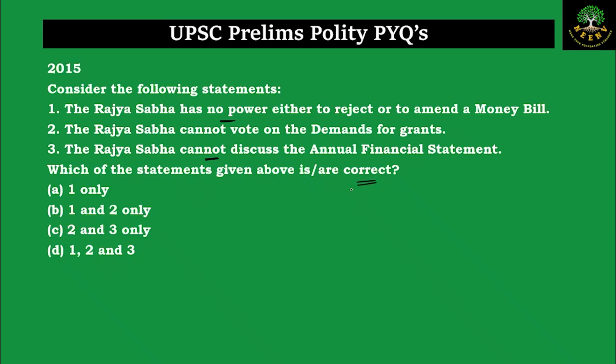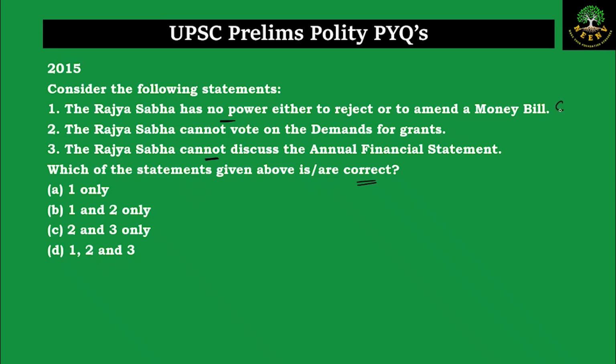When it comes to a money bill, the role of the Rajya Sabha is very limited. The money bill can be introduced only in the Lok Sabha. The Rajya Sabha can only discuss the money bill. The Rajya Sabha cannot amend or reject the money bill. They can only provide suggestions. And the suggestions given by the Rajya Sabha can either be accepted by the Lok Sabha or not accepted by the Lok Sabha. Looking at statement number 1, the Rajya Sabha has no power either to reject or to amend a money bill.